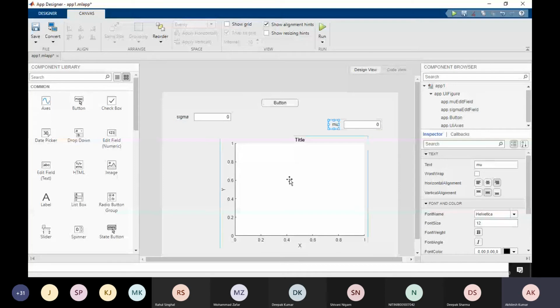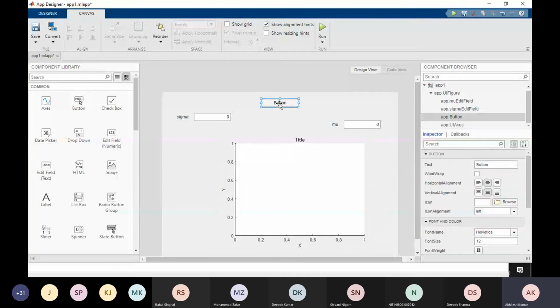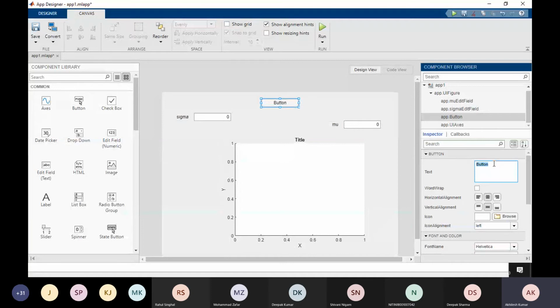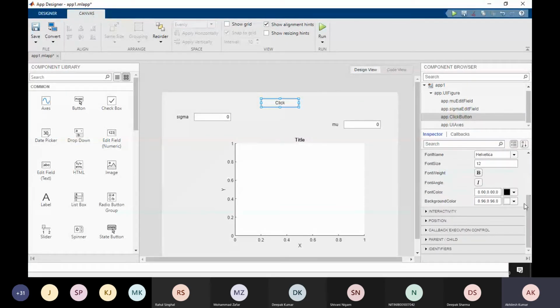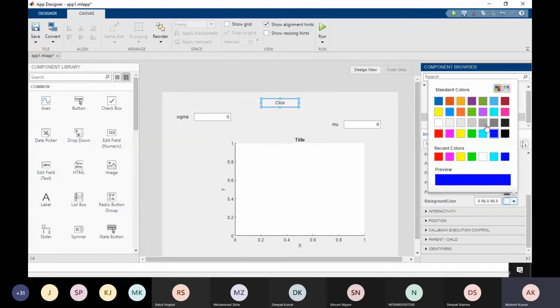Now, how to change the properties of this? I don't want the word button here. I want to write Click. Just select this, and here is the property inspector from where you can modify. If you want to change the color, from here you can change the color as well.